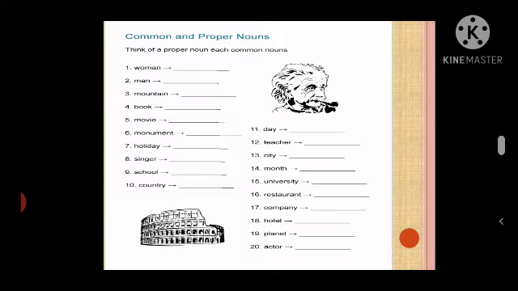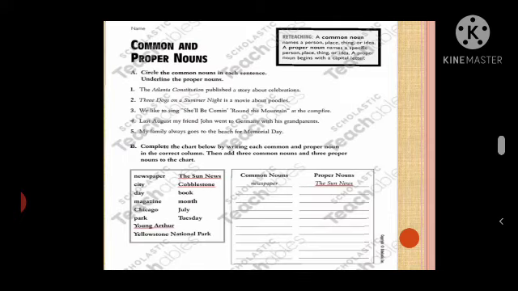Think of a proper noun for each common noun. Here all the common nouns are being given, right from 1 to 20. You have to think of a proper noun and write it. Like for example, woman. You can write the name of a woman, Vidya. Man, Ram. Mountain, the Himalayas. So like that you can write the names. If you write the names, it will be a proper noun.